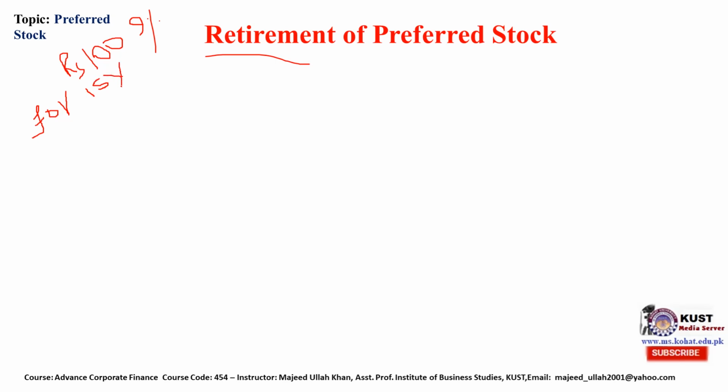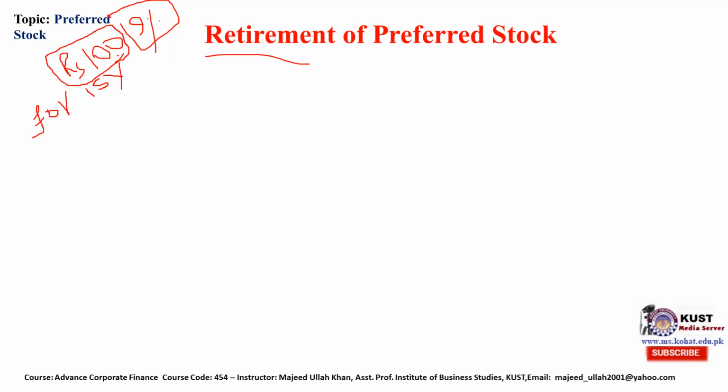Now till 15 years, the company is liable to pay 9% to the preferred stockholder. But after 15 years, the company is liable to pay them the par value and get back its preferred stock certificate.